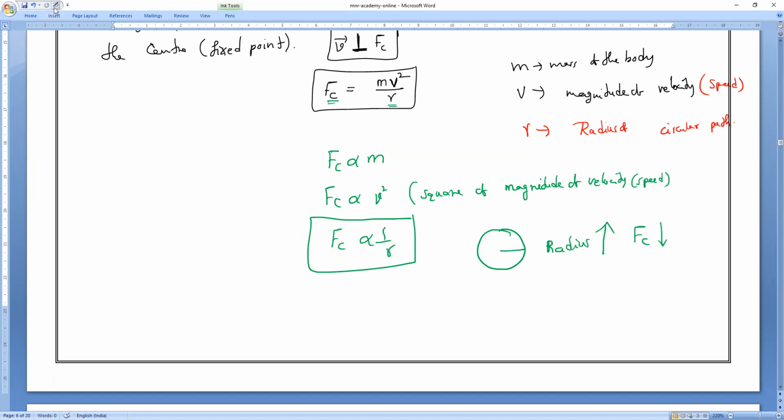Both are inversely proportional, so it decreases. Understand? When the radius of the circular track increases, the centripetal force decreases. But what about the mass? Mass increases, centripetal force also increases. Magnitude, speed increases, centripetal force also increases. Clear, everyone? Understand or not?